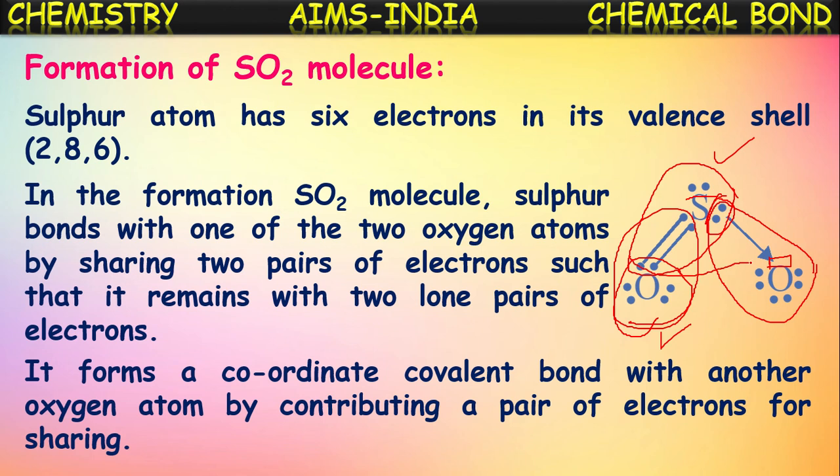And the sulfur is getting no extra electrons, so it remains with the octet. It is just contributing its pair of electrons for this sharing. Okay. Thus a bond formed between these two is called a coordinate covalent bond or dative bond. It is represented with this arrow mark. See here, it is shown from the atom which is contributing this pair of electrons to the atom which is accepting this pair of electrons. Once after the bond formation here, it is no different from a covalent bond.